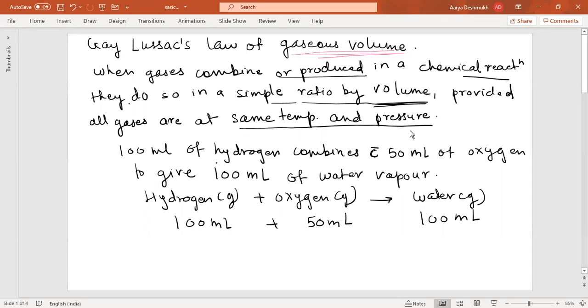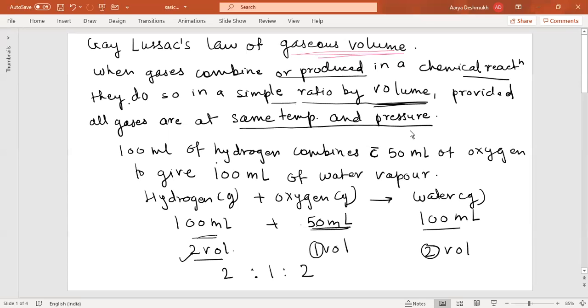So this is two volume compared to this, which is 50. If you consider this as one volume, exactly this is twice of this. So it would be two volume, and obviously this will be one volume, and 100 ml is formed. That is again a two volume. So the ratio for this, you can write here, is 2 is to 1 is to 2.